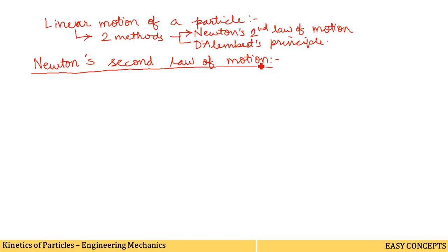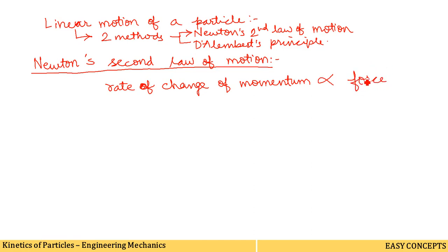Actually, it states that the rate of change of momentum is directly proportional to the applied force. What does it say? It says that the rate of change of momentum is directly proportional to the applied force. So we can write here force, applied force, and it takes place in the direction of the force applied. This law is also called the fundamental law of dynamics. Newton's second law of motion is also called the fundamental law of dynamics.